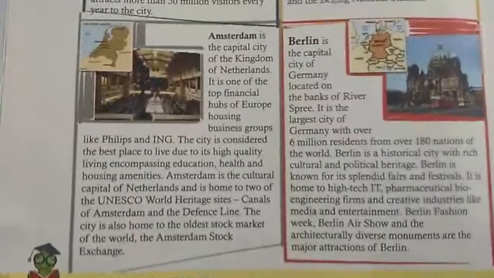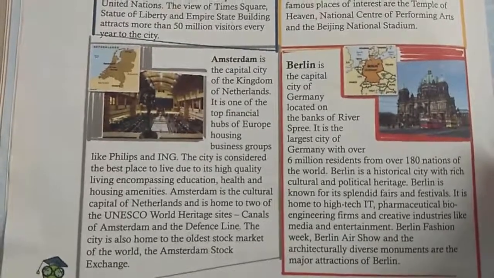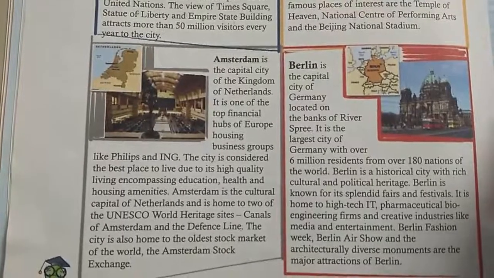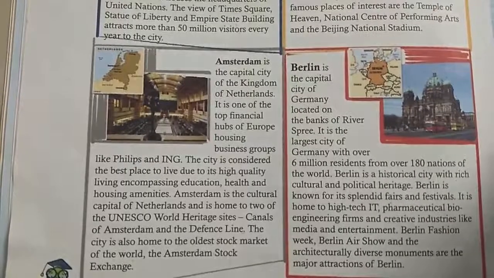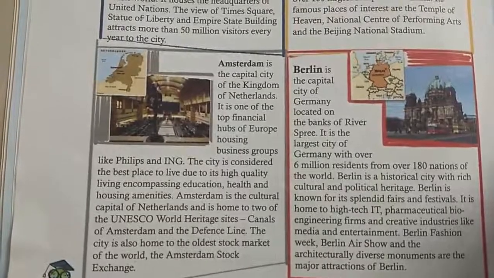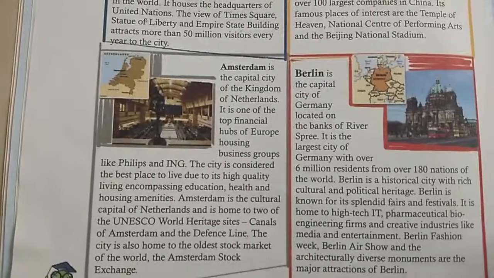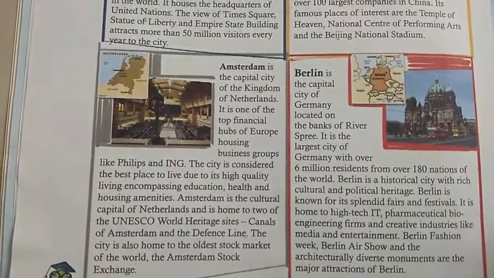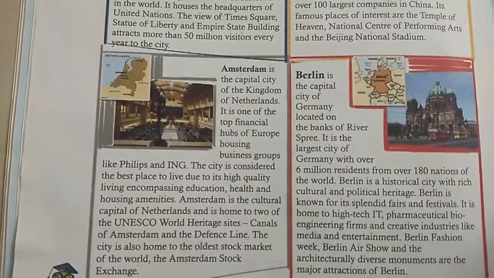Now Amsterdam, it is the capital city of Netherlands. It is one of the top financial hubs of Europe. Clear everyone? And this city is considered to be the best place because of its high quality education and health related services, you can say it has a high quality of life. And it is home to two UNESCO World Heritage Sites, the Canals of Amsterdam and the Defense Line.